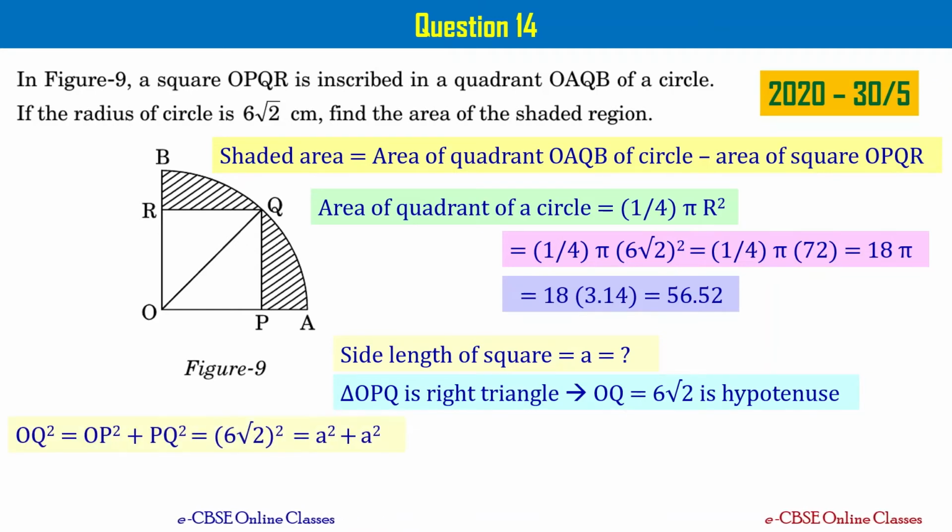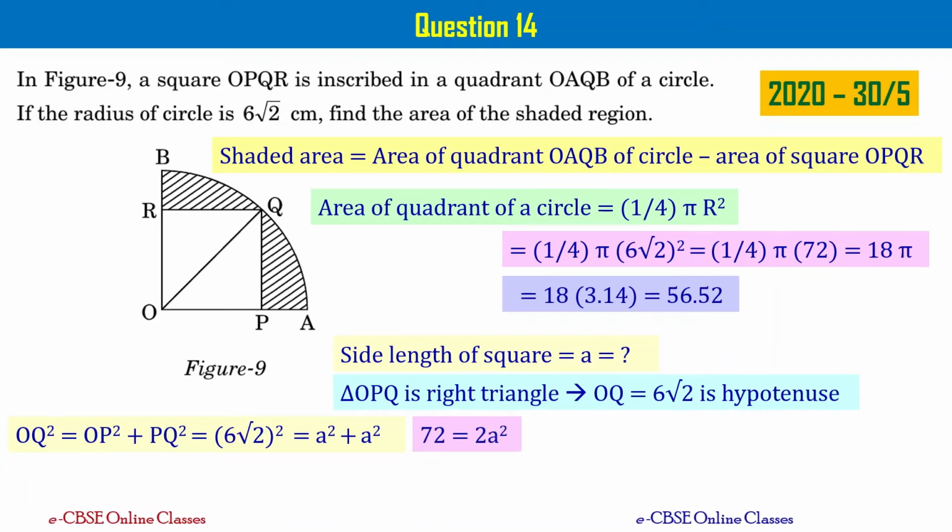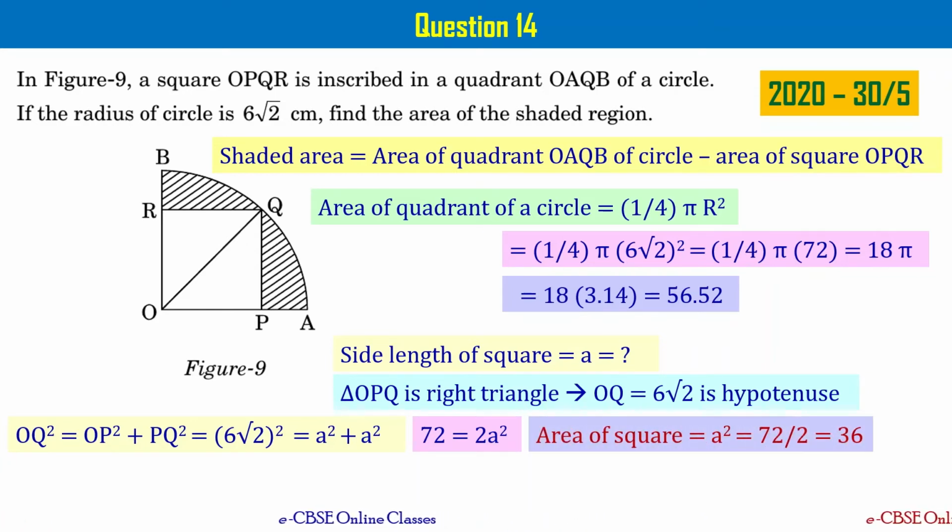It says that OQ square equal to OP square plus PQ square, right? So if I say OP equal to PQ equal to A, then 6 root 2 whole square equal to A square plus A square, right? You simplify it such that you get 72 equal to 2 times A square. It means area of square equal to A square equal to 72 by 2, that is equal to 36 centimeter square, right?